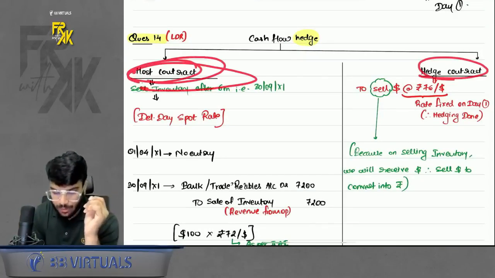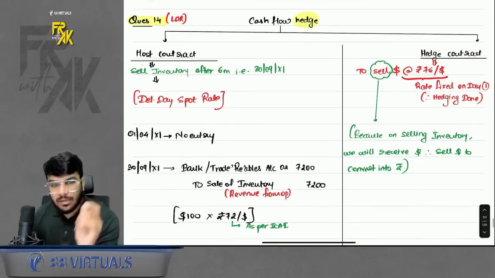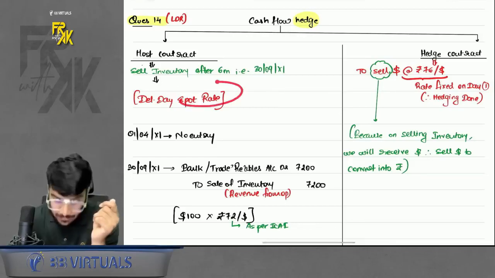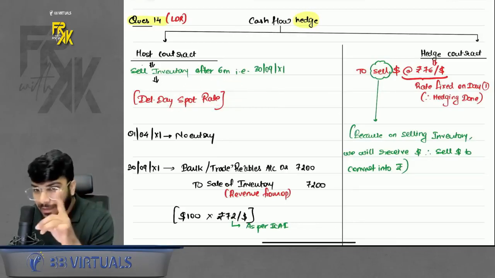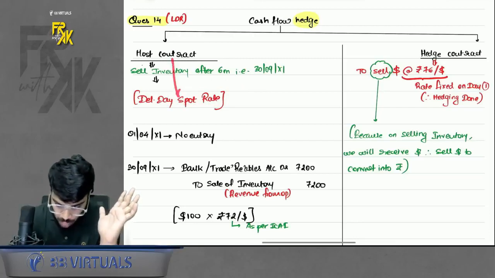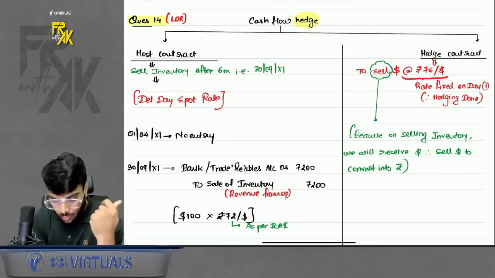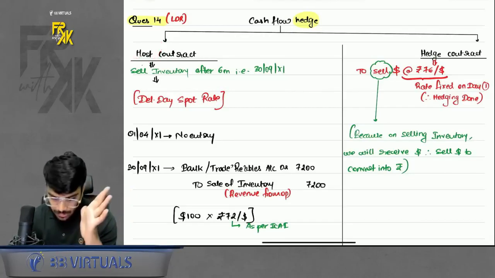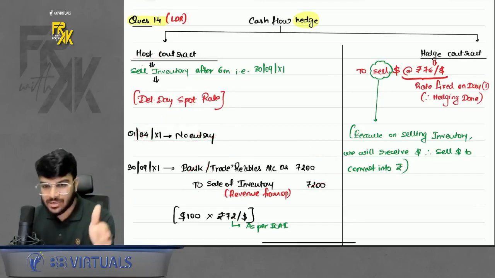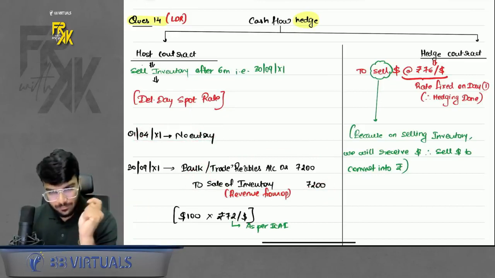For the host contract, what to do? In host contract, you are selling inventory. So here you will record the host on delivery day, but at what rate? At delivery day spot rate. In embedded, we did something different. That is why I'm saying don't link with embedded derivatives. Here we will record the host contract at delivery day spot rate. But we had two spot rates, sir. So for host contract, use the spot rate of 72. So on day one, no entry. On the delivery day, you will record bank/trade receivables to sale of inventory or revenue, whatever you call it, 7200. Okay, spot rate.